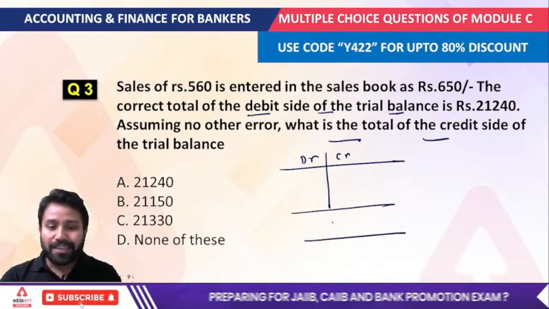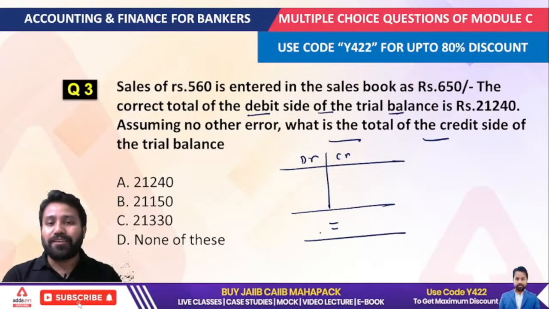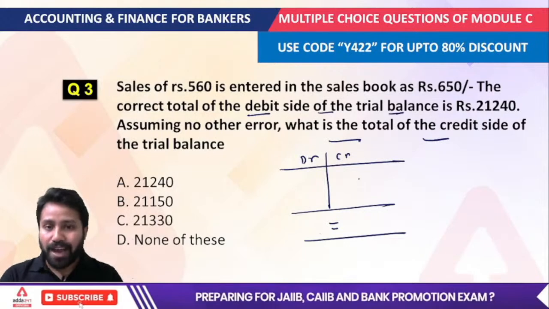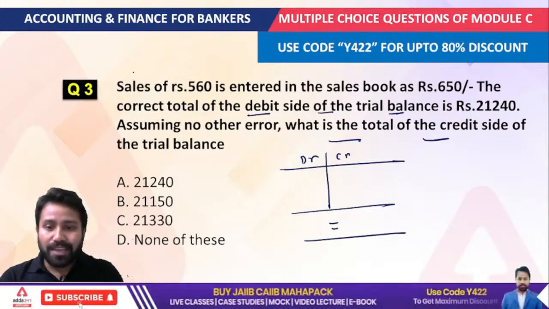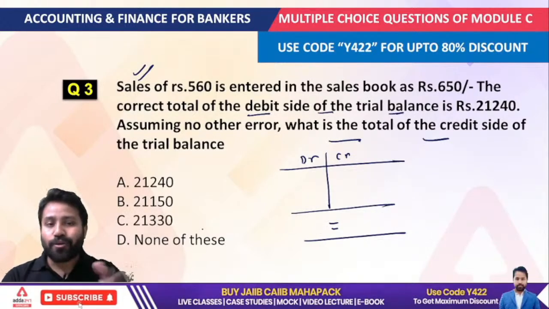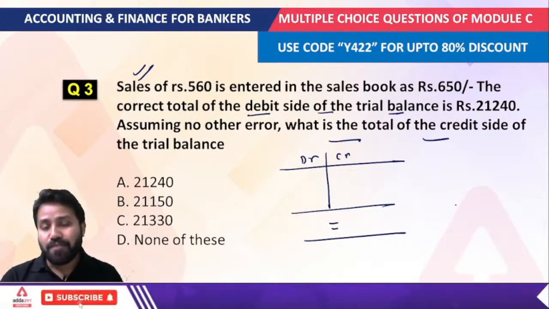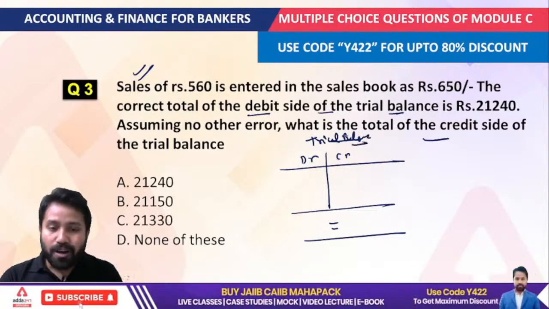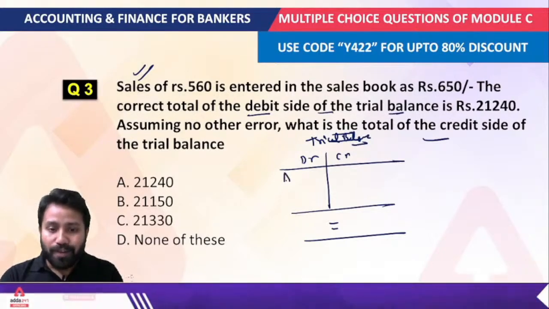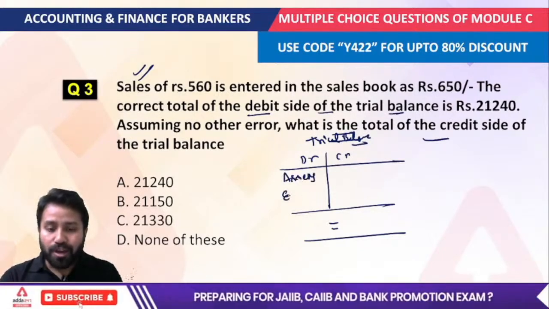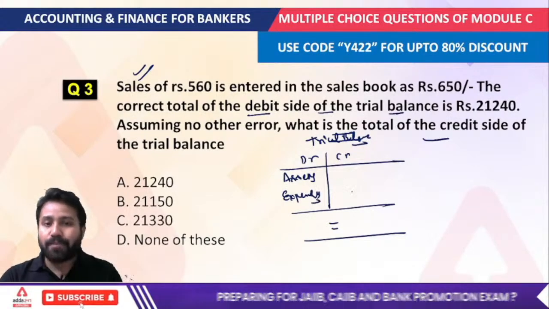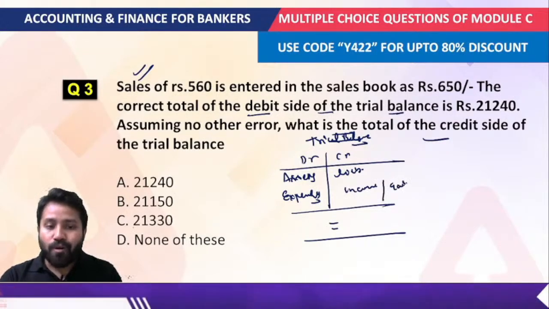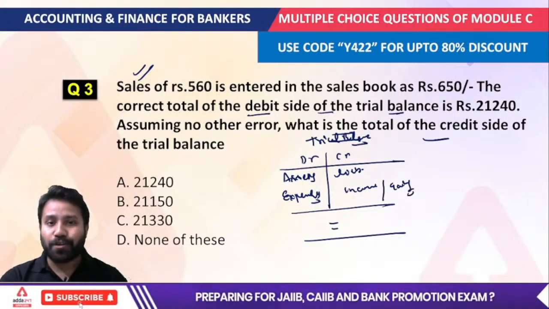because we know that the debit balance should be equal to the credit balance. That's why we actually prepare the trial balance. So you can understand, would the sale come on the debit side or on the credit side? Now we are going to understand a very important concept here. Whenever we talk about the trial balance, what components do we keep on the debit side? Assets and expenses all go under the debit side, while liabilities, income, and gains all come under the credit side of the trial balance.